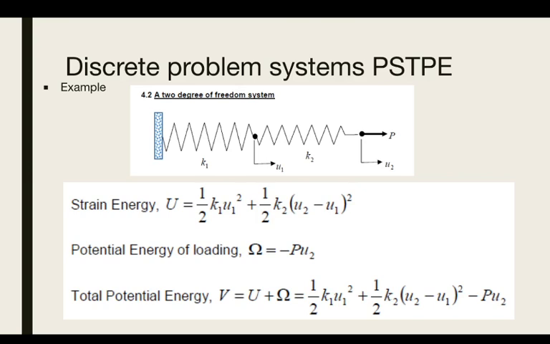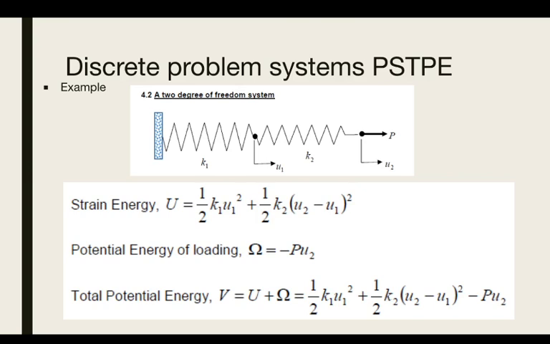So that is basically how to get the strain energy. Now the potential energy of loading omega will be equal to minus P U2, that is the force and the displacement. Strain energy is U as well as potential energy is omega.